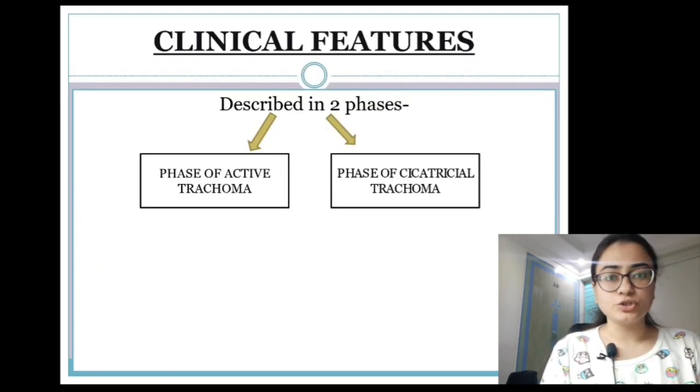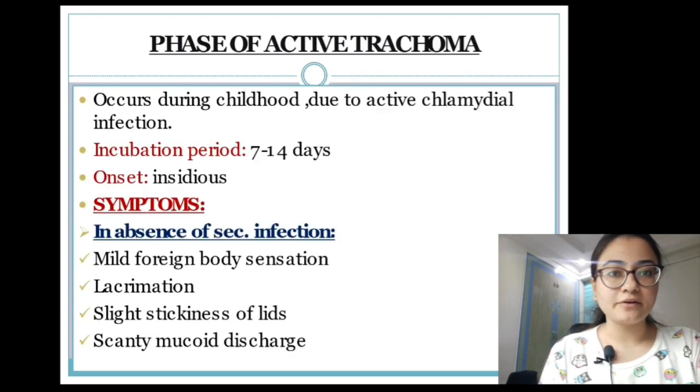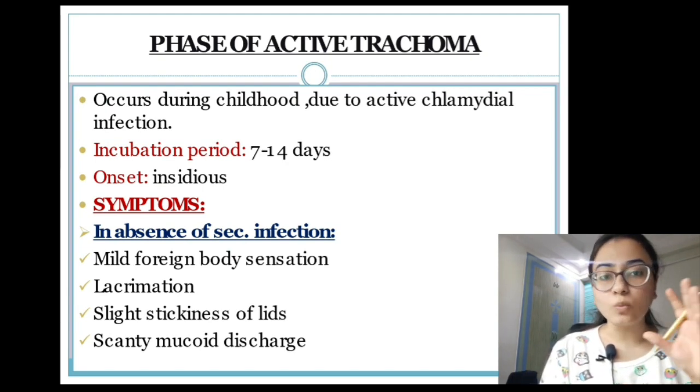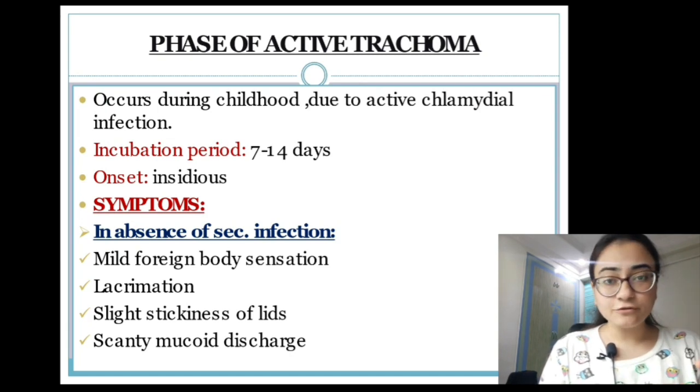Now clinical features. Whenever we are studying the clinical features of this disease, we are going to describe them in two phases. One is the phase of active trachoma while the other is the phase of cicatricial trachoma. Let's see what they are. The phase of active trachoma. Active trachoma occurs during childhood due to the chlamydial infection. Now one thing to remember is in active trachoma the bacteria is always present.